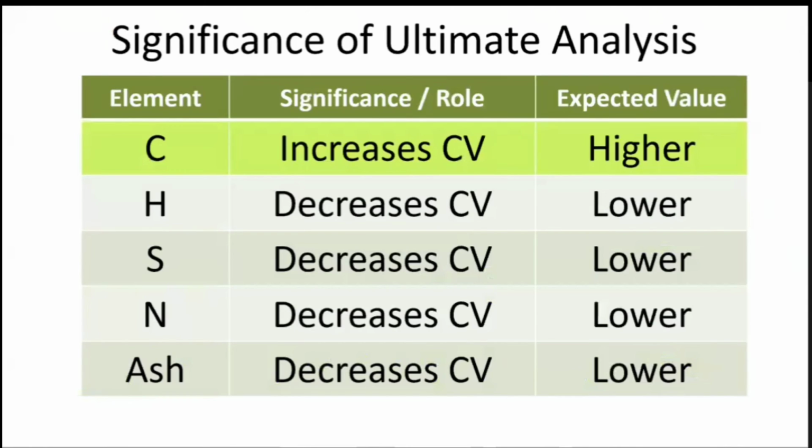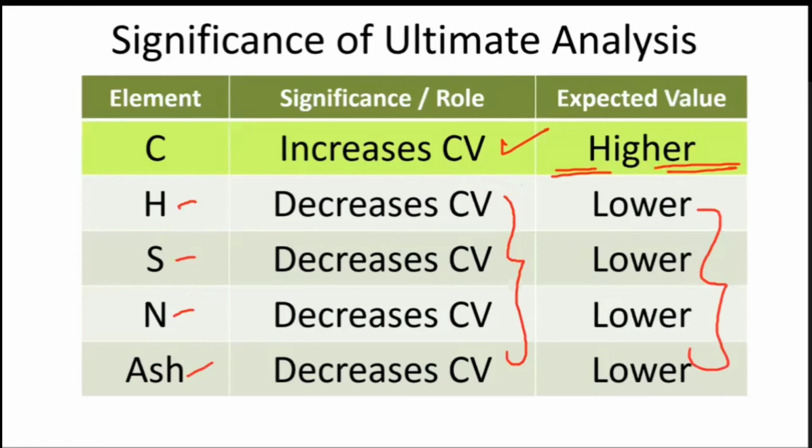So its significance, it means what is the role of carbon, hydrogen, sulfur, nitrogen. We know that if carbon is more, then it increases calorific value. It is expected that higher calorific value or higher carbon content is expected, but hydrogen, sulfur, nitrogen, ash are decreasing calorific value, therefore that should be in a lower amount.